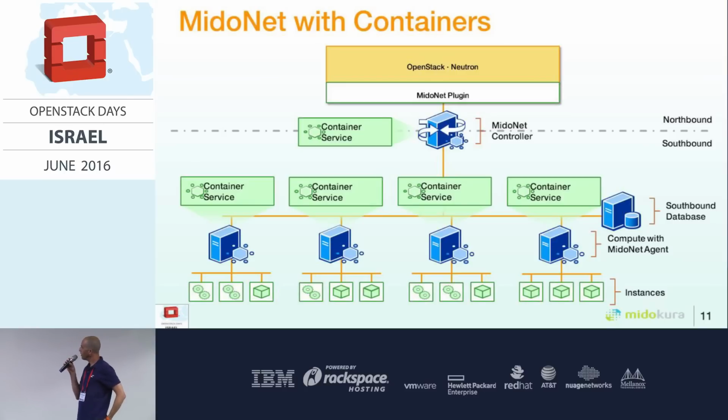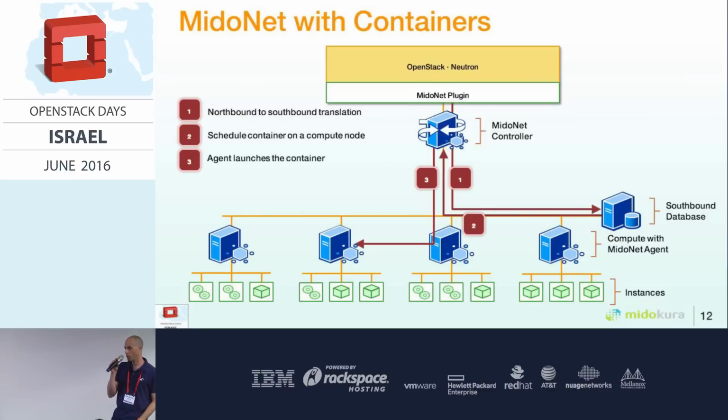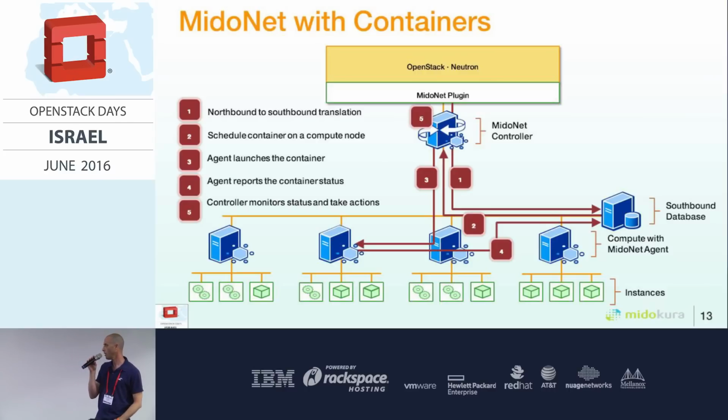What happens when a service is configured? First we do the translation from Neutron to Midonet objects. Then we schedule a container on a compute node. The selected agent then launches this container. Once it is launched, the agent constantly monitors the status and health of this service, and the controllers monitor the status and health of the compute host.